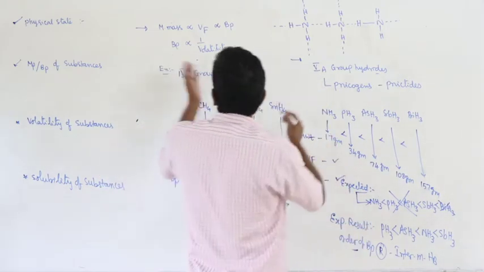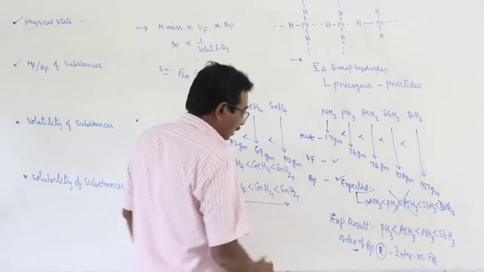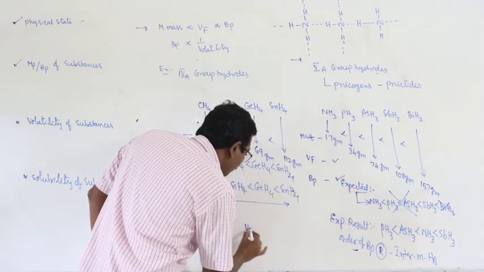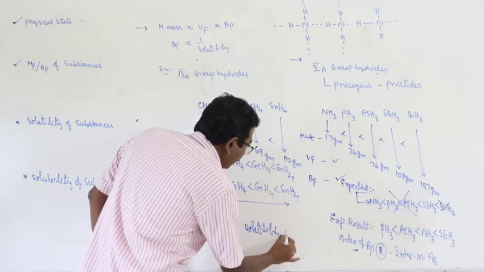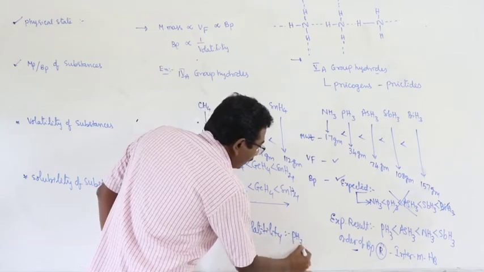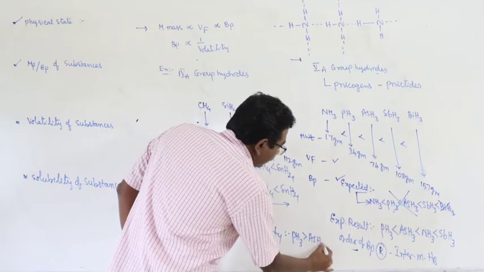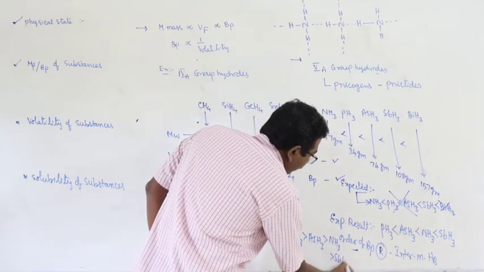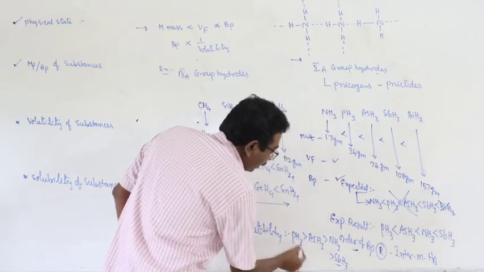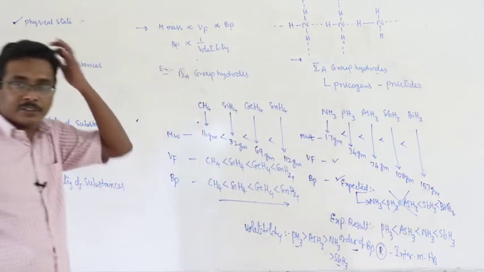Then the order of volatility is quite reverse. Most volatile is PH3, then AsH3, NH3 and SbH3. Least volatile is SbH3, most volatile is PH3.